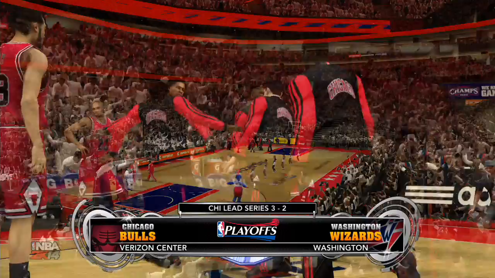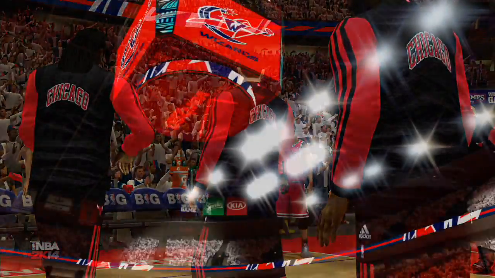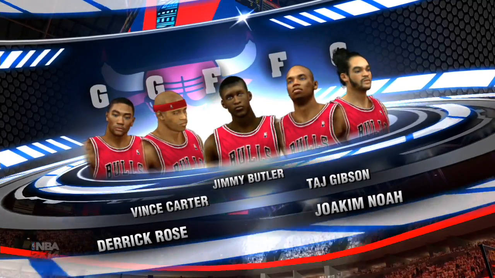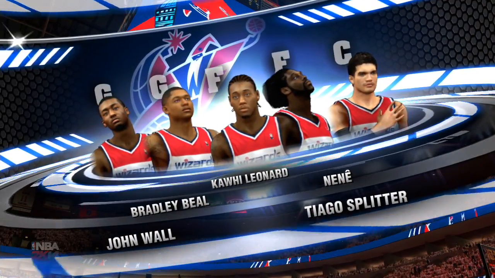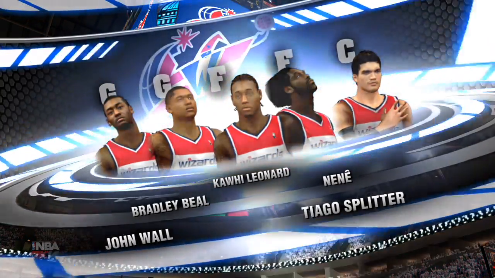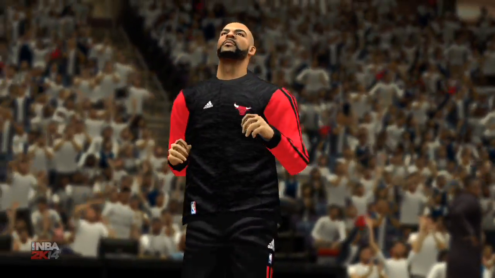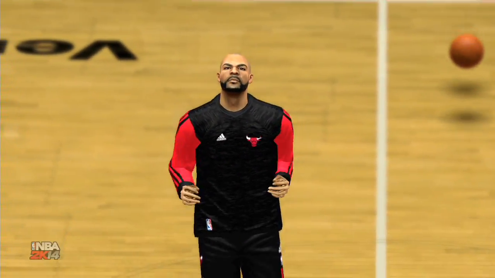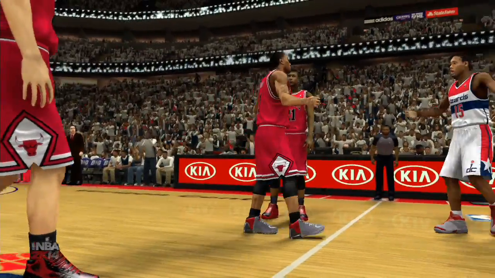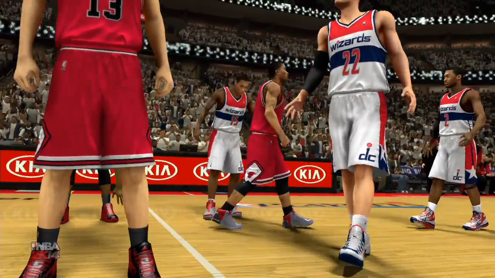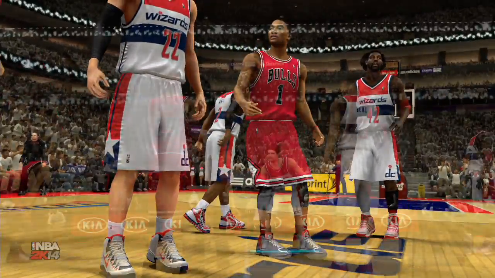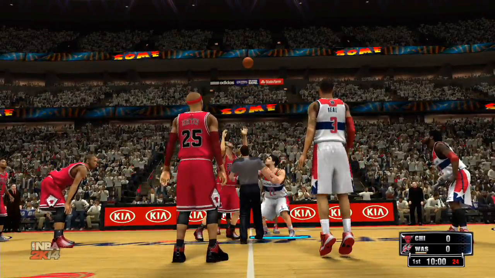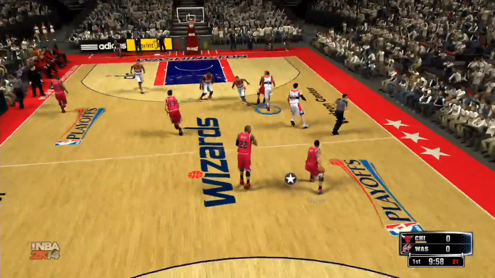See for Game 6 of this first round series between the Chicago Bulls and the Washington Wizards. Here's a look at the starting lineups for each team: Kawhi Leonard, Bradley Beal, John Wall. Names like that in the Wizards lineup have gotten them here to the first round playoffs against the Chicago Bulls, who have a 3-2 lead in this series, as Chicago looks to put this series away, and Washington is down in this series as we're underway.